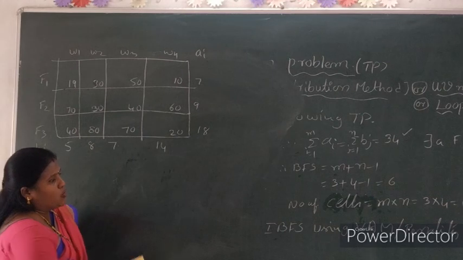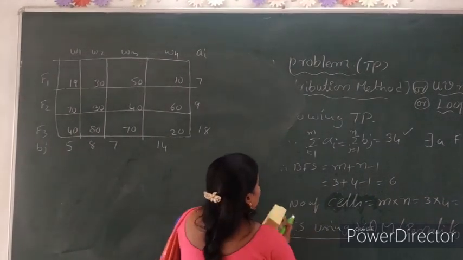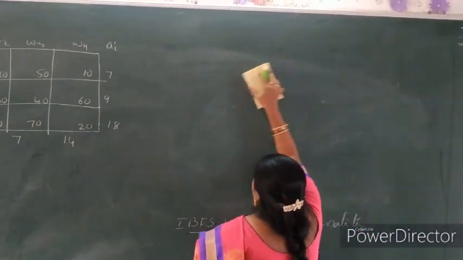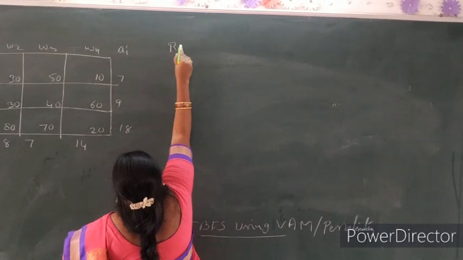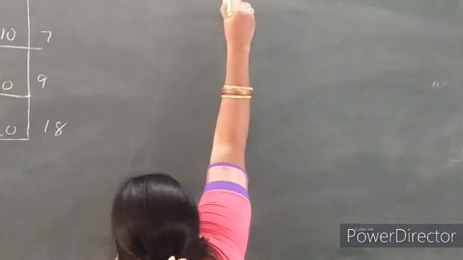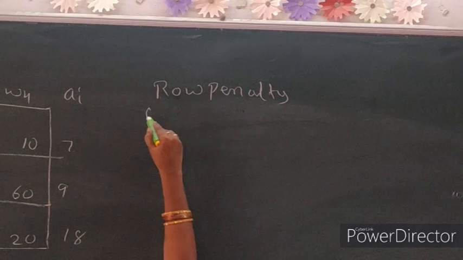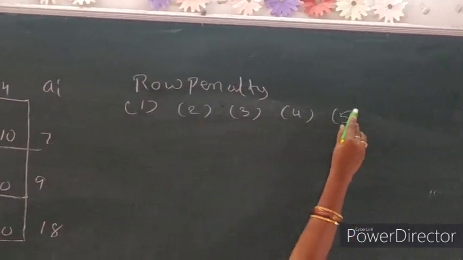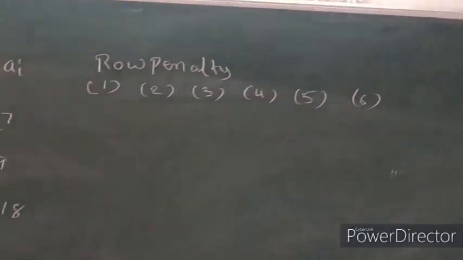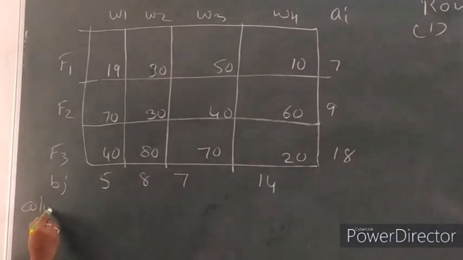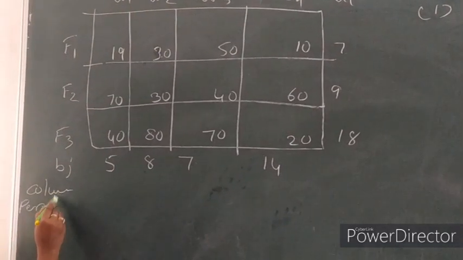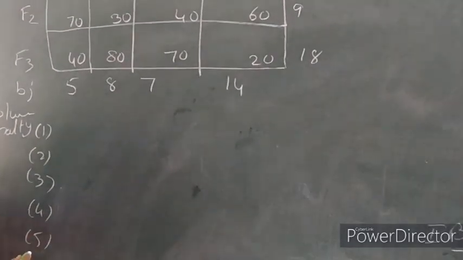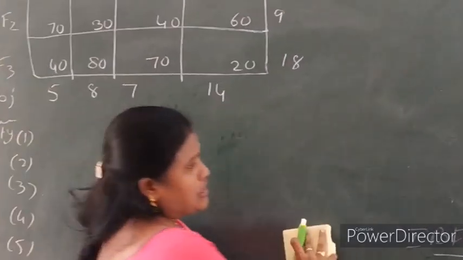To find out by Vogel's approximation method, finding the penalties. So here, how many penalties? Row penalty. So here the BFS solution is 6. Now we find out 6 cells. So column penalty. 1, 2, 3, 4, 5, 6. BFS, how many allocations? m plus n minus 1.